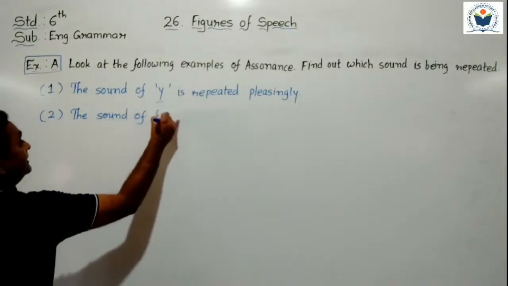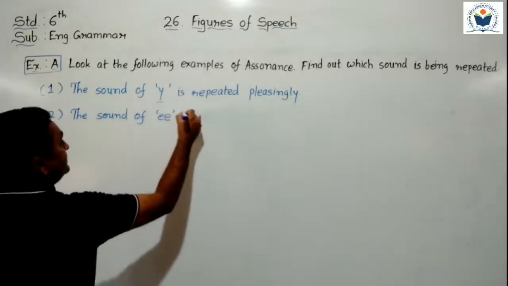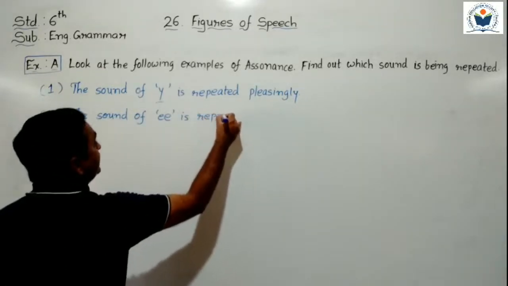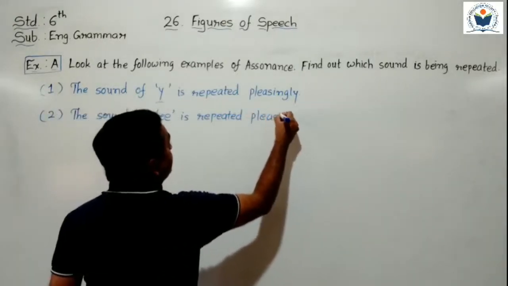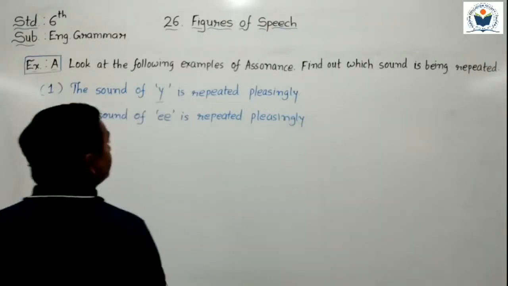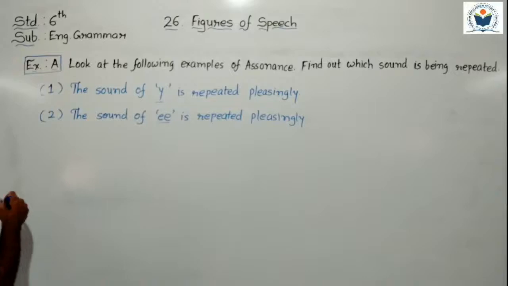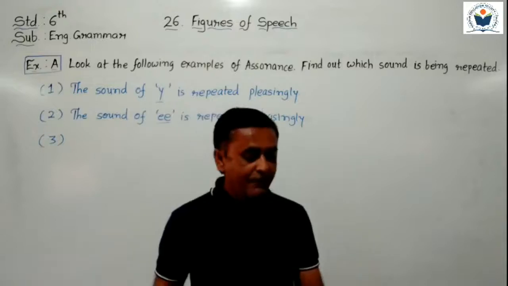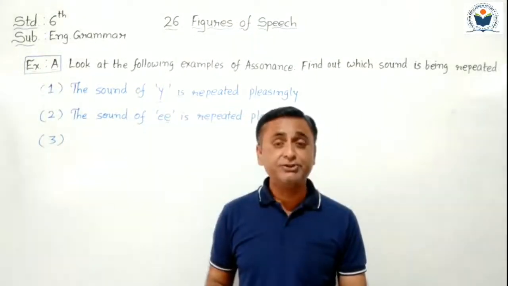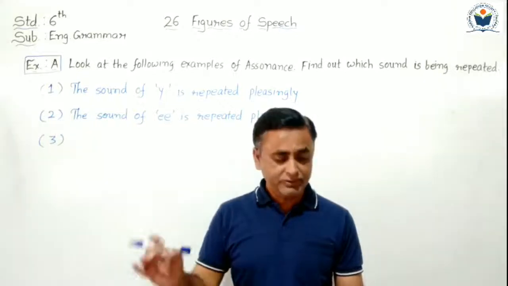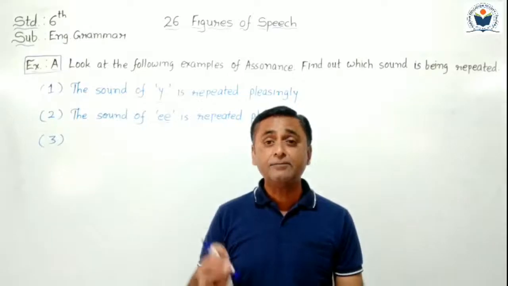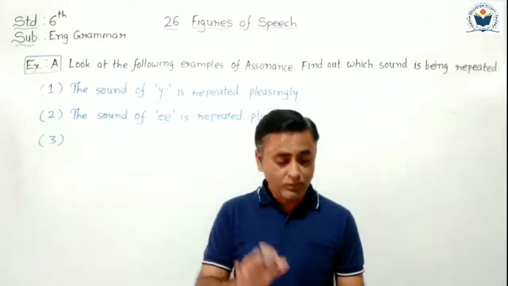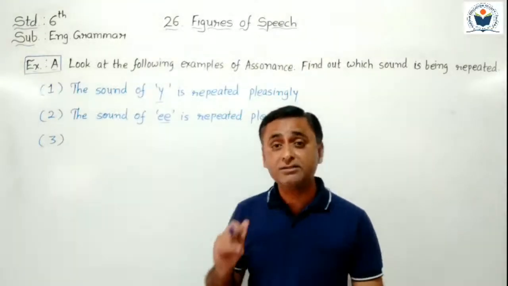The sound of E is repeated. Second sentence over here: the E sound is repeated here. Now the third sentence. "Far, far across the star is my home situated." Here, R: far, star, everywhere the R sound is repeated.